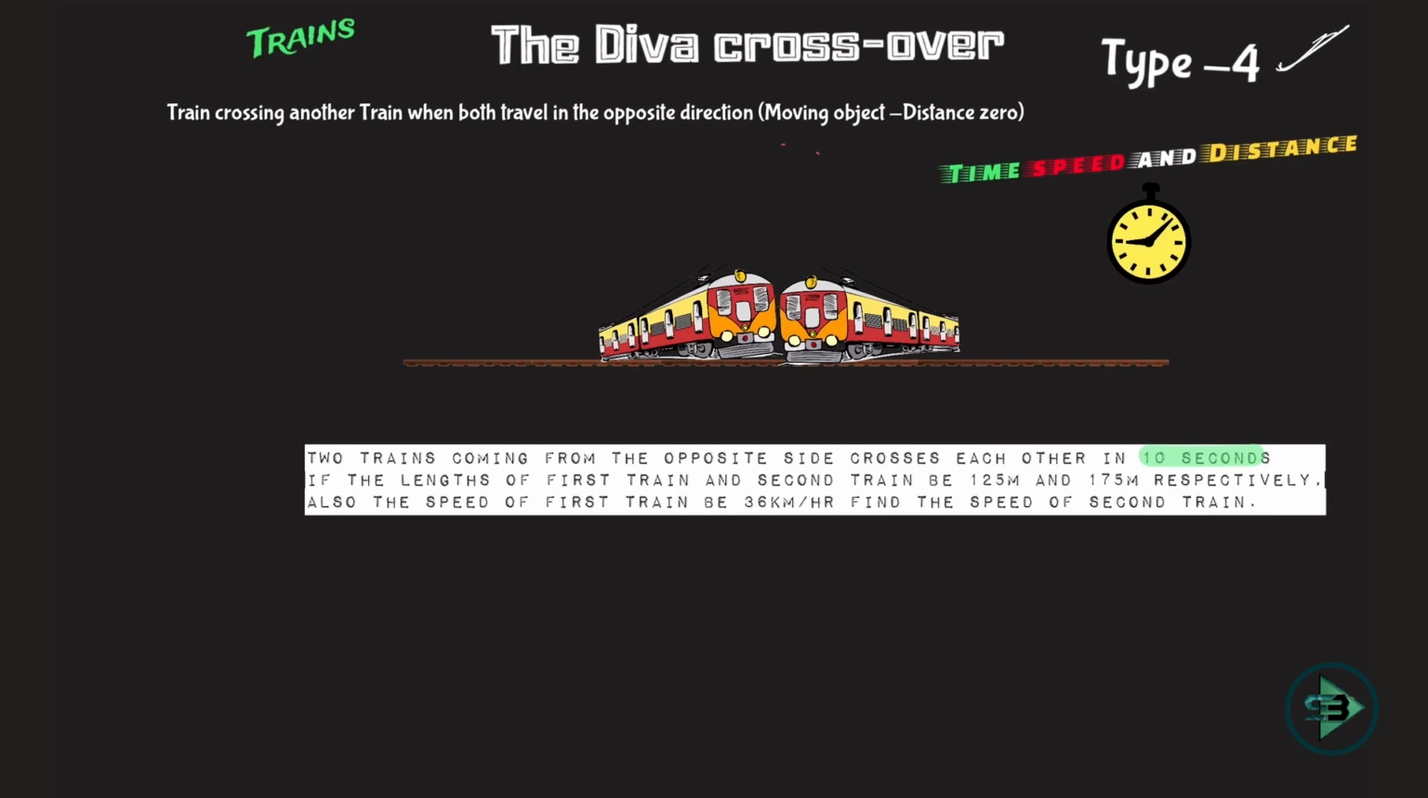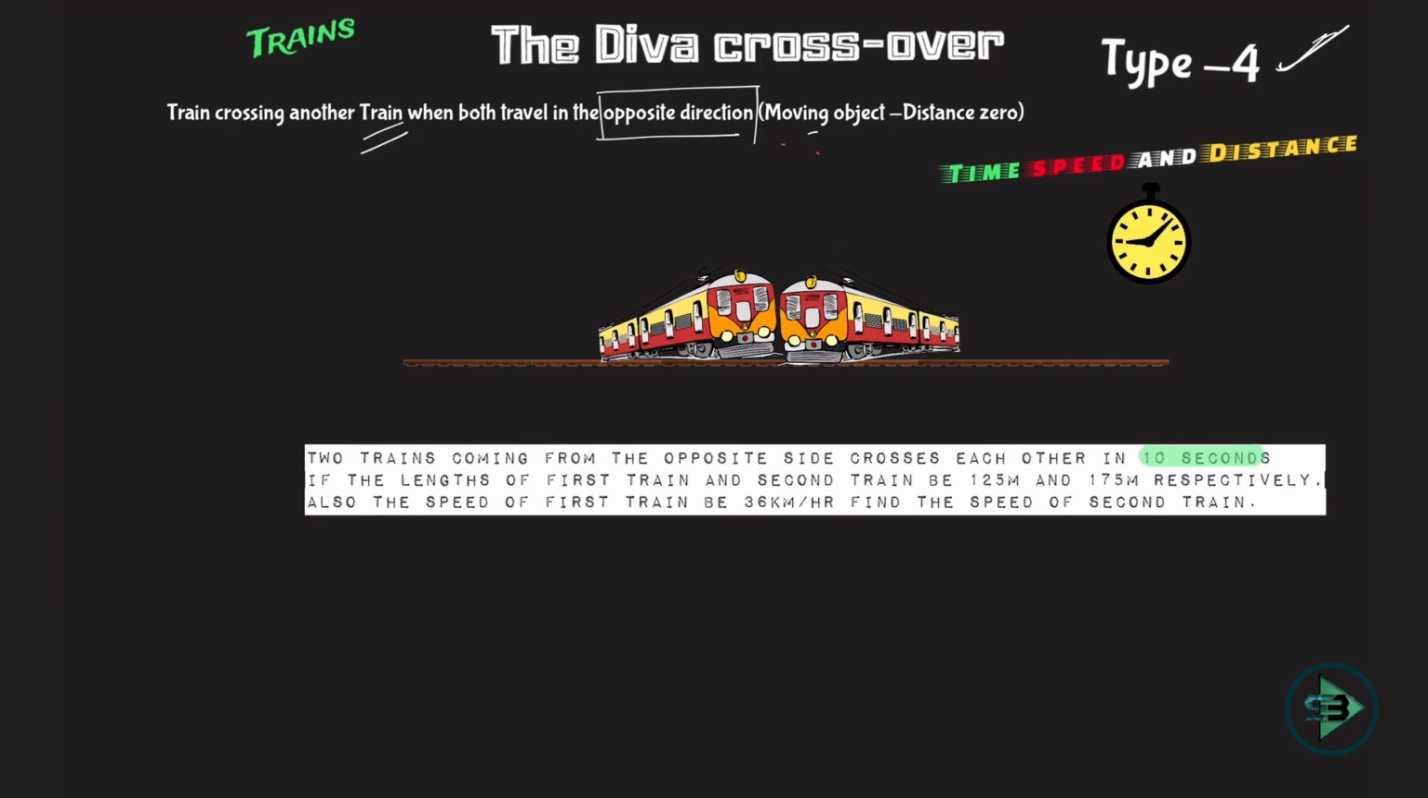So till now we know 3 types. First, a train crossing a stationary object having negligible length, then having some length, then a train crossing another train where both are in the same direction. Now type 4 says a train crossing another train but both are in the opposite direction.